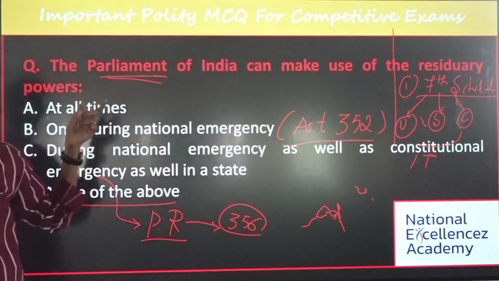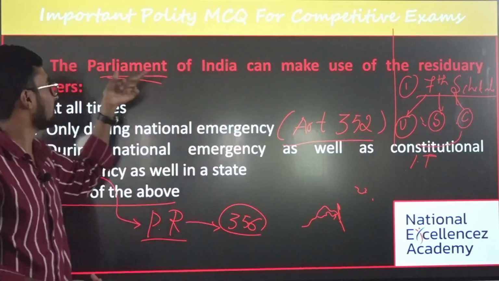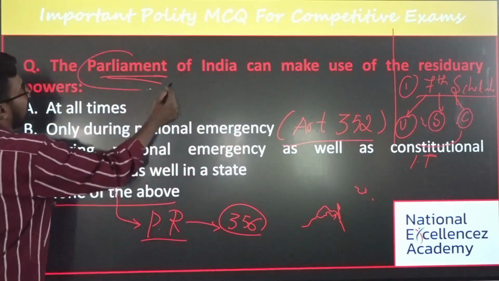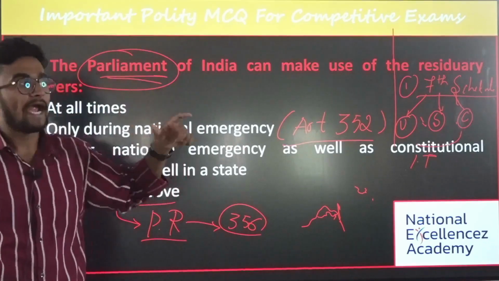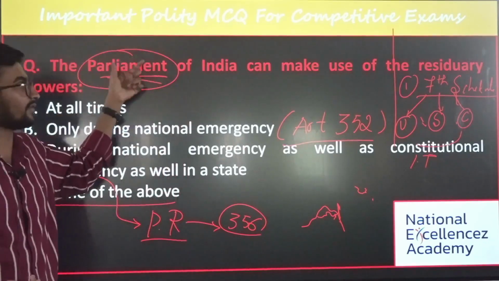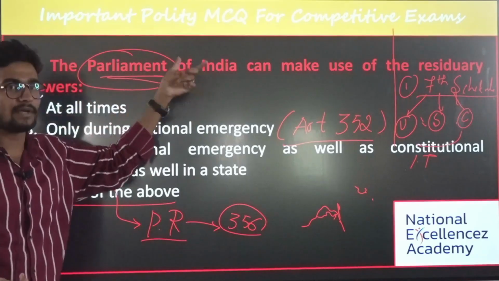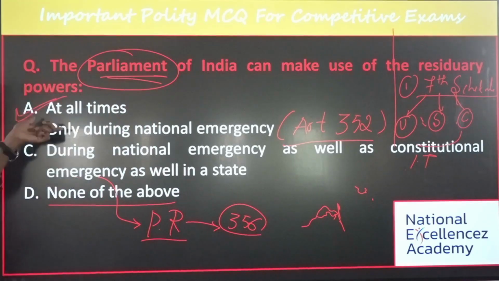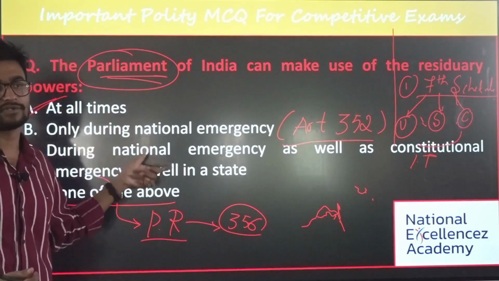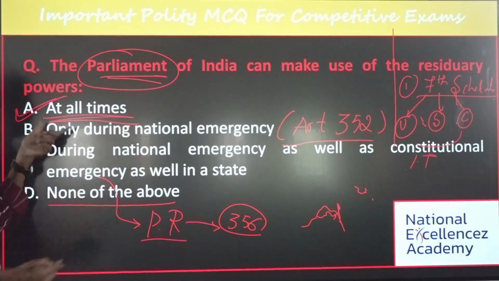That is the first thing. The second most important thing is who has the power with respect to residuary subjects? The Parliament. The Parliament has the power with respect to residuary subjects. Is it clear? And when can the Parliament make laws on residuary items? It is at all times, neither only during national emergency nor only under constitutional emergency. It can be framed at all times when the need arises.